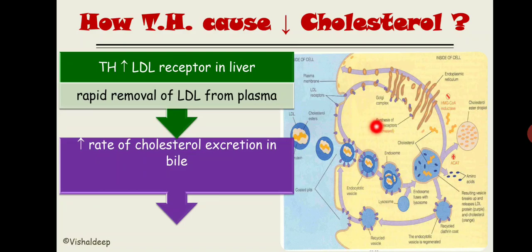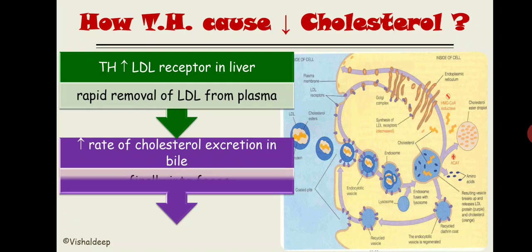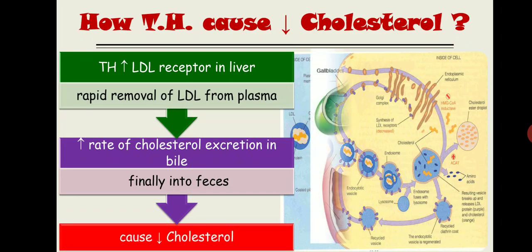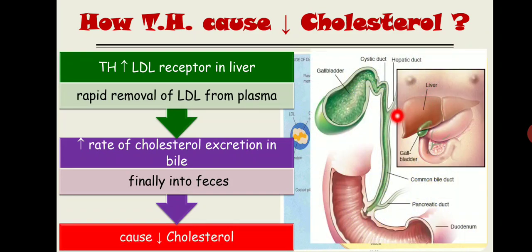So what happens to that cholesterol that is present inside the LDL, once it reaches the hepatocyte? The hepatocyte increases the excretion of that cholesterol into the bile. Now once the cholesterol is excreted into the bile, ultimately it is going to be excreted in feces and causes a decrease in cholesterol level. This is the diagram showing the actual route of the bile excretion from the liver, from